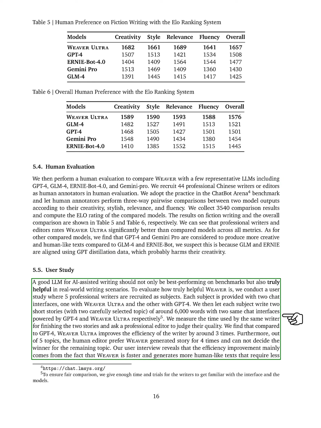In another study, we wanted to see how helpful WEAVER really is for real-world writing tasks. We had 5 professional writers use WEAVER Ultra and GPT-4 to write short stories on the same topics, and we noted how long it took them. The stories written with WEAVER were completed 3 times faster on average, and a professional editor preferred the WEAVER stories 4 out of 5 times. The writers felt that WEAVER was faster and produced more natural texts, which saved editing time.